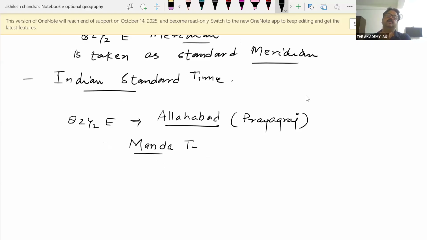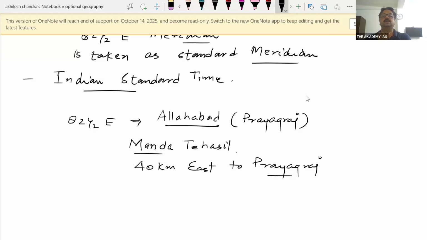Tehsil, which is almost 40 kilometers east of Prayagraj, from where this 82.5 degree east meridian of longitude is crossing.